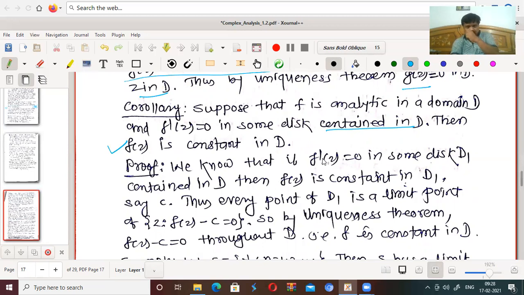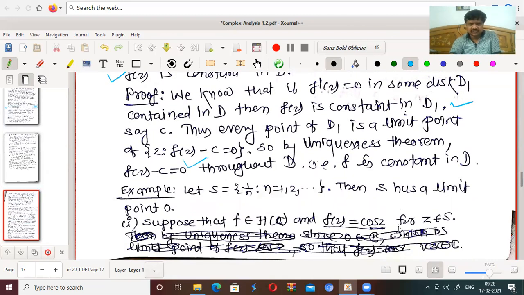If f'(z) is 0 in some open disk D1 contained in D, then f(z) is constant in D1, say c. Thus every point of D1 is a limit point of z such that f(z) minus c equals 0. And so by the uniqueness theorem, f(z) minus c should be 0 throughout D. That is, f is constant in D.